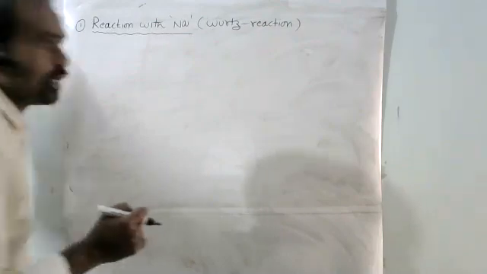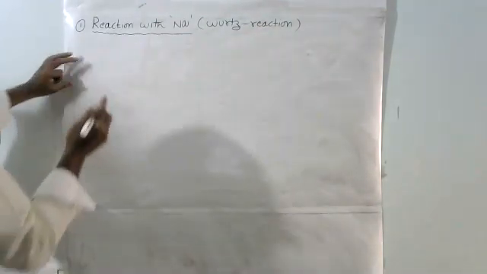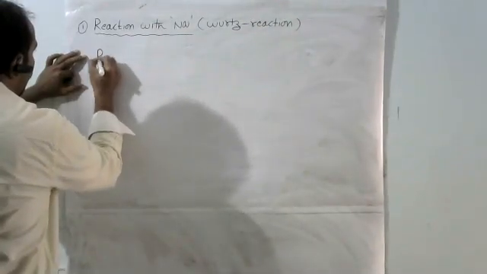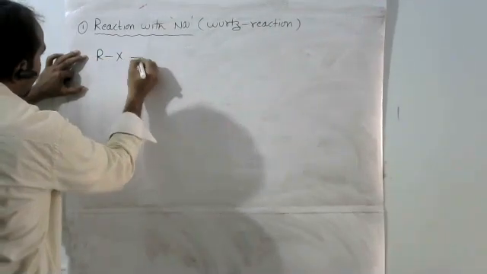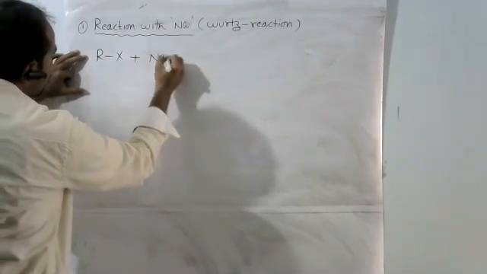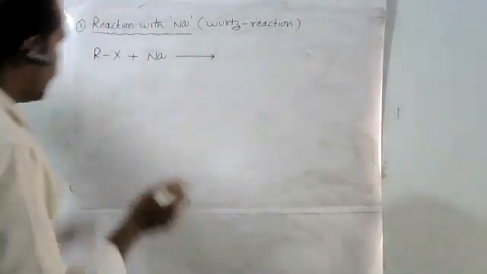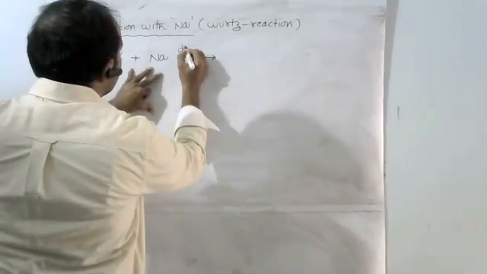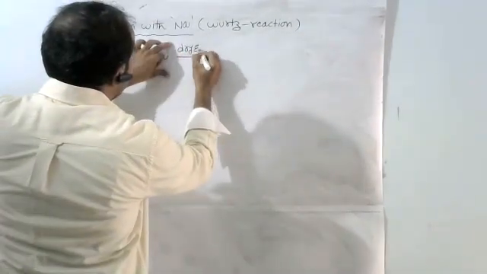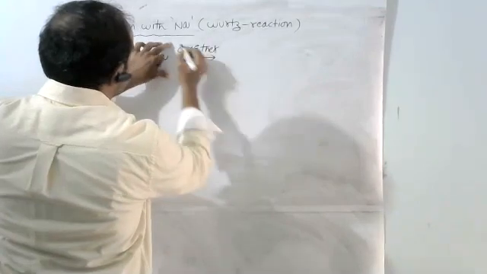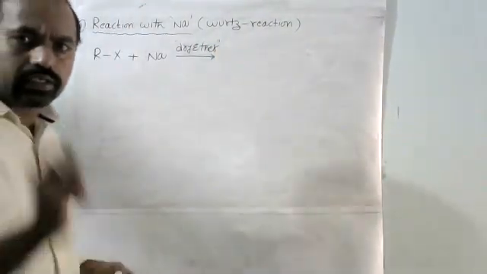In such a process, when alkyl halides react with the active metal sodium in the presence of dry ether, the dry ether acts as a solvent.